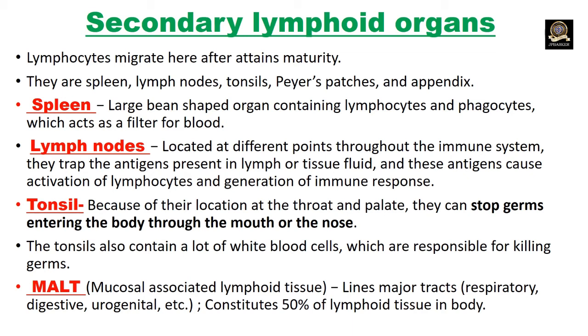the pathogens. Next, lymph node. They are located at different points throughout the immune system. They trap the antigens present in lymph or tissue fluid, and these antigens cause activation of lymphocytes and generation of immune response to themselves. Tonsil.